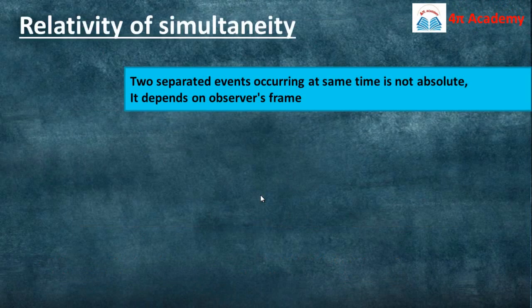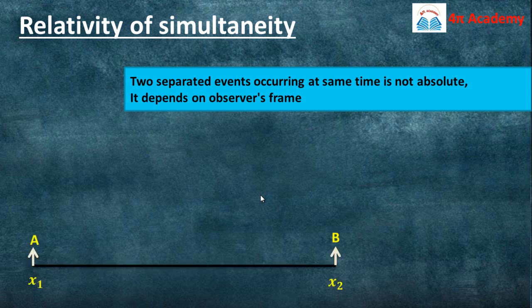Now one more important topic in this video is relativity of simultaneity. So what is relativity of simultaneity? Two separated events occurring at the same time is not absolute. It depends on the observer's frame. It means if we have two different events, suppose A and B, and these events occur at the same time in an inertial frame, it is not absolute. It will depend on the observer's frame.